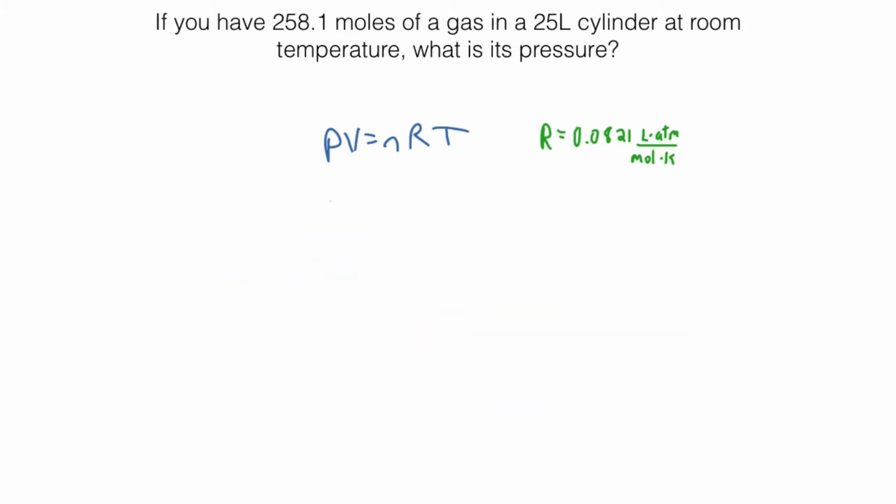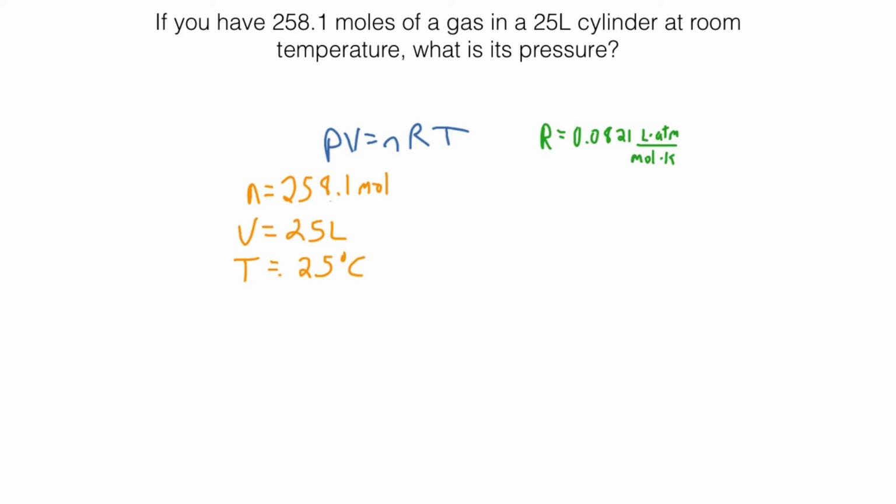The first thing I always do is write down the numbers that I'm given in the problem. I have the moles, I have the volume, I have temperature. Room temperature, if it doesn't give you a temperature, is always defined as 25 degrees Celsius. That's just a convention we use.